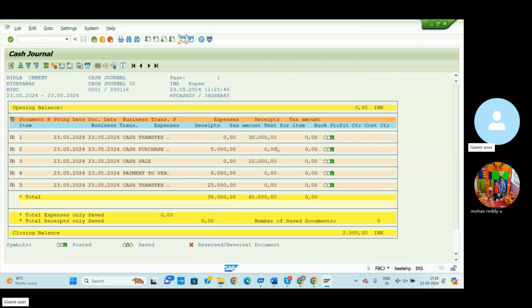First, the transaction is 30,000, which we received from the bank. 5,000 we spent for cash purchase, and for cash sale we received 10,000. For cash payment to the vendor we spent 8,000, and again 25,000 returned as a deposit to the bank. Finally 38,000 total expenditure, 40,000 receipts, and the closing balance is 2,000.